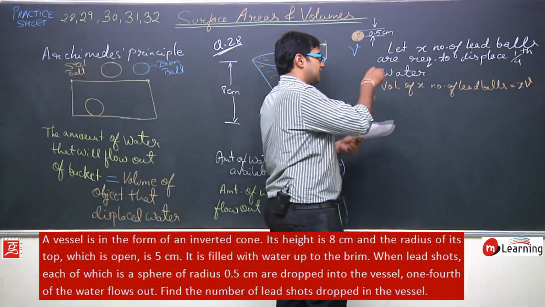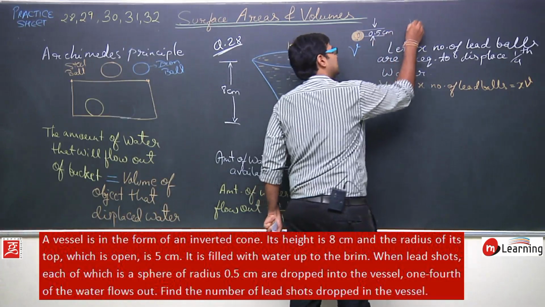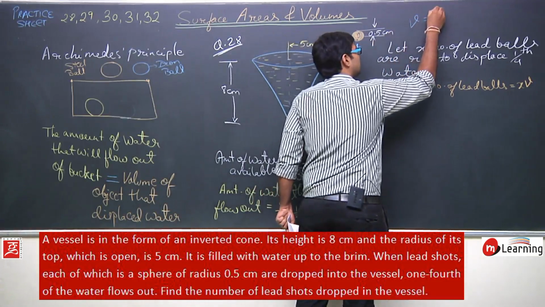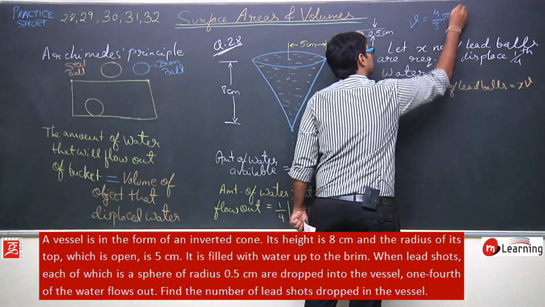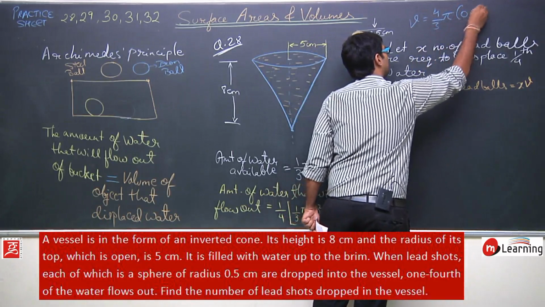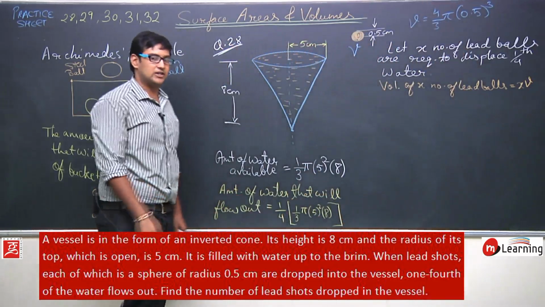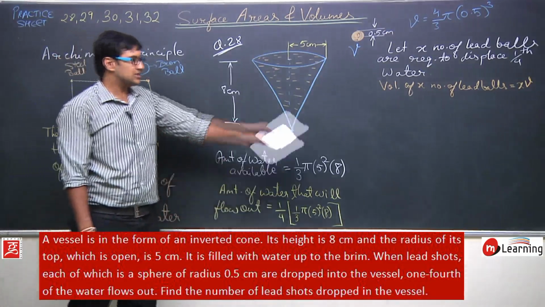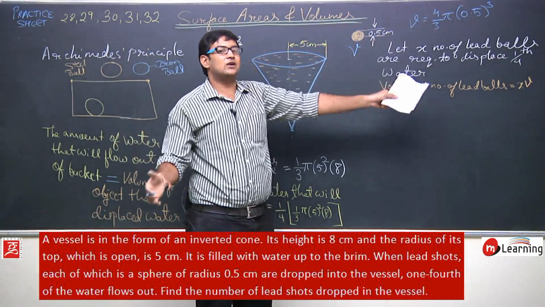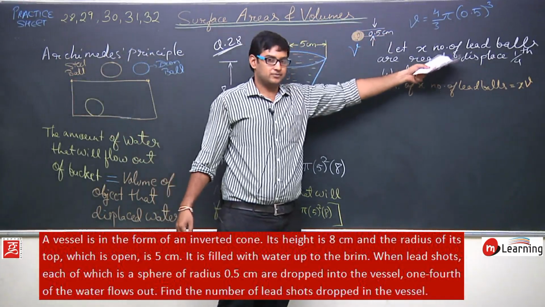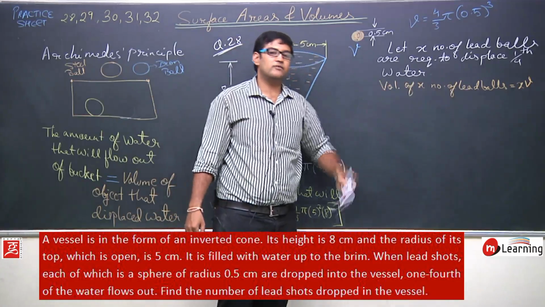I can see the radius of one lead ball is given as 0.5. So this v is equal to, what is the volume of a sphere? It is 4/3 pi r cube. So 0.5 into 0.5 into 0.5, that is 0.5 cube. So this is the value of v, the volume of one sphere. And how many spheres do I require? I require x spheres. So the total volume that is required is x into v.